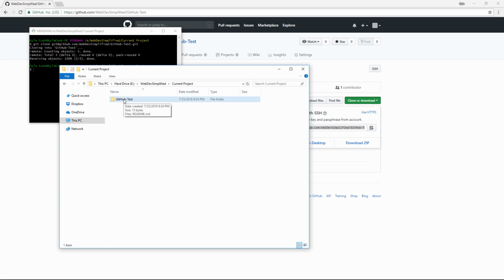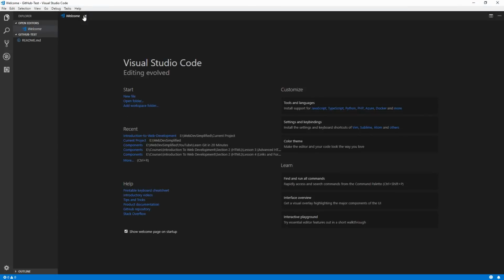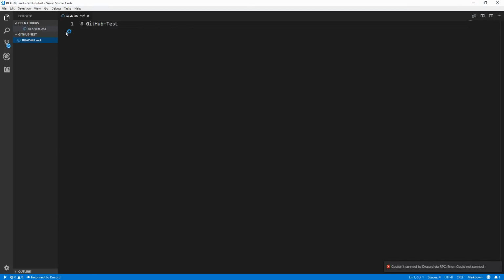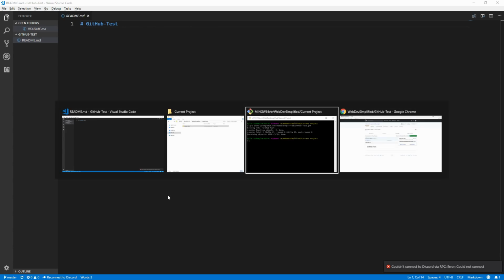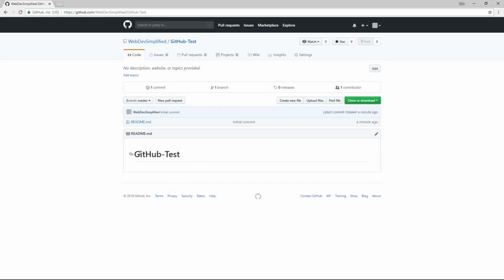Now to open this, just right click it and open it with Visual Studio Code, and we can get started right away, and we see we have a README, and it just says the project name. The README is important in version control systems such as GitHub, because if you go to GitHub's site, you can see that inside of your repository, everything in the README will show up on the main page of your repository. This is a great place to put notes and information about what your code does, so that when people come to your repository, they have an easy way to understand it without having to read the actual code.